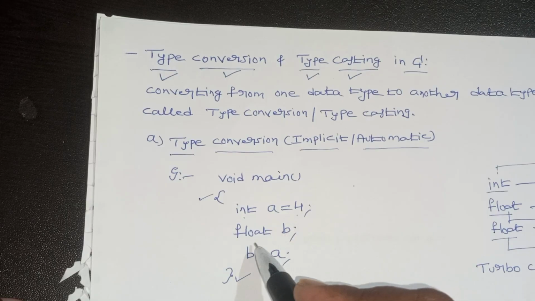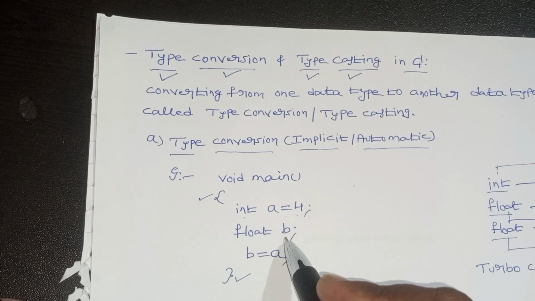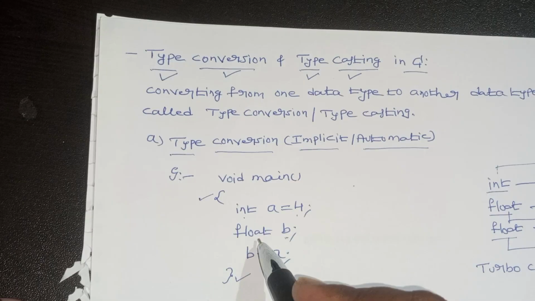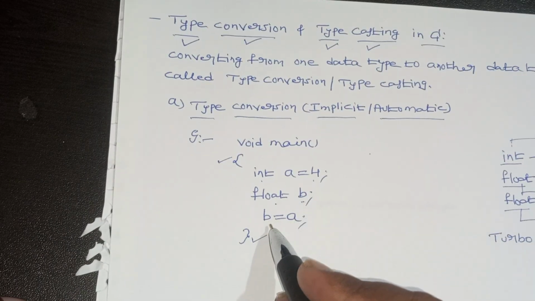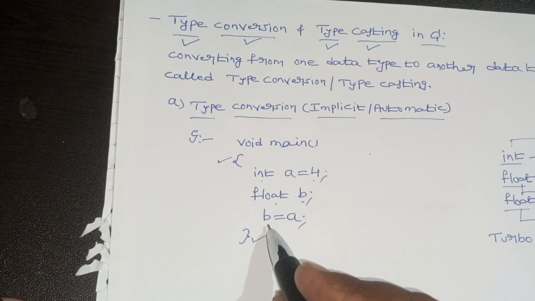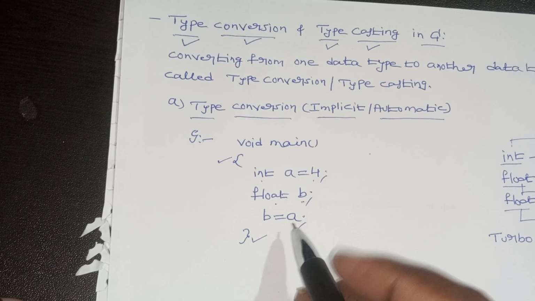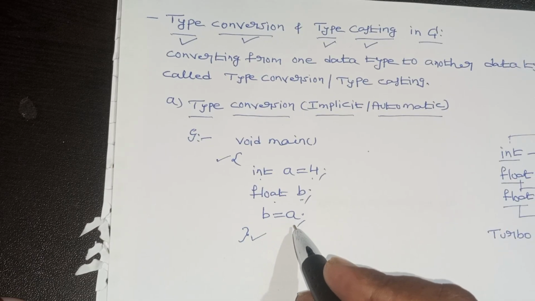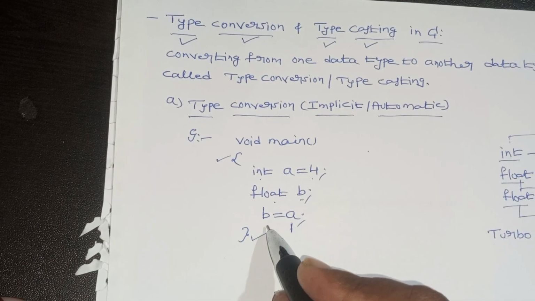I am taking one more variable, b, which is of type float. Now I am writing b equal to a, which means I am assigning the value of a to b.